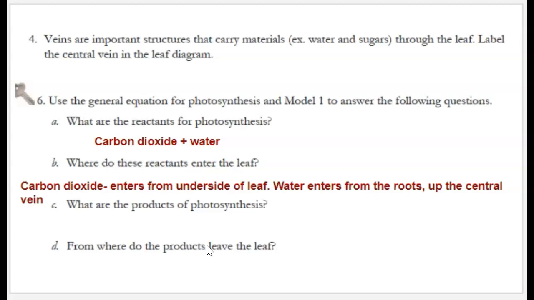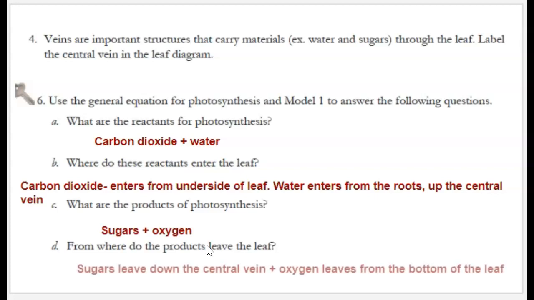Water enters from the roots of the leaf, comes up through the tubules called xylems, and then enters the leaf down that central vein. What are the products of photosynthesis? Sugars and oxygen. From where do these products leave the leaf? The sugars leave the leaf down the central vein to be stored somewhere in the plant, and oxygen gas leaves the leaf out the bottom through the stomata.